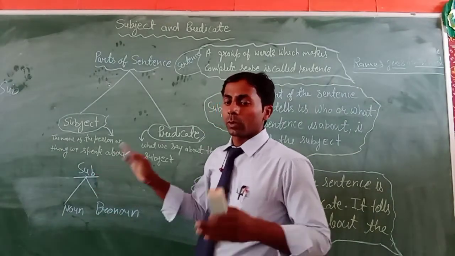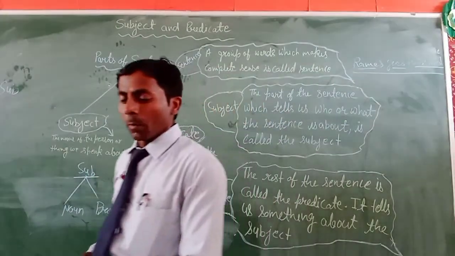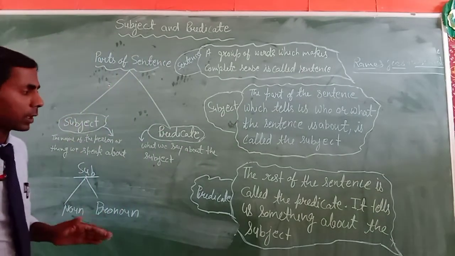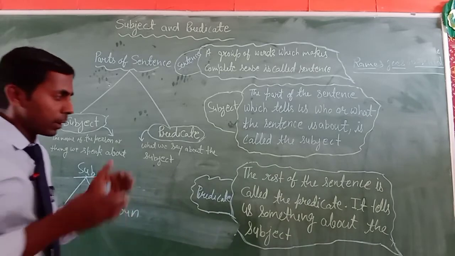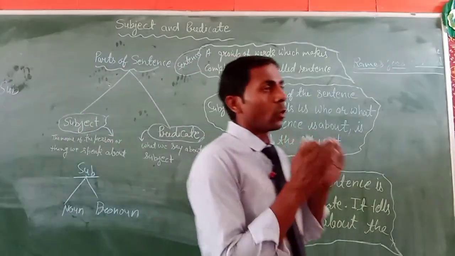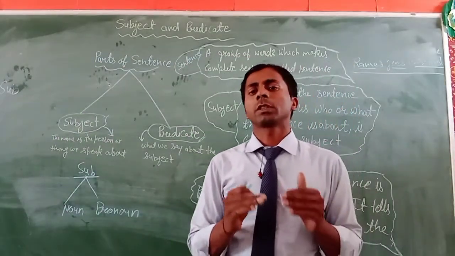Okay, so don't be confused by only the noun or pronoun in a subject. You have to see the whole part of the subject